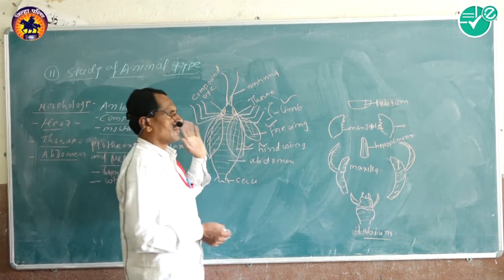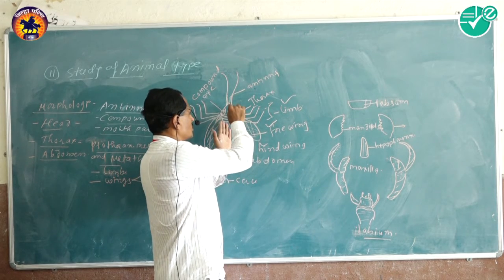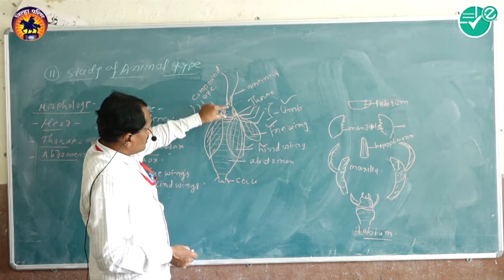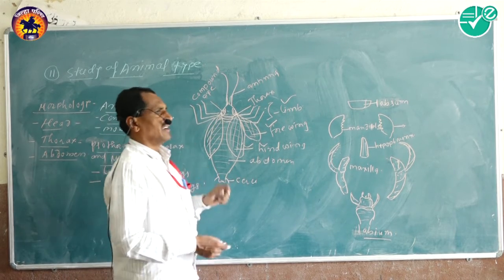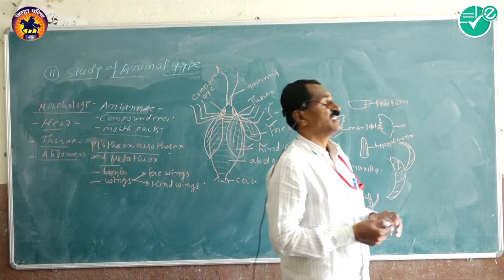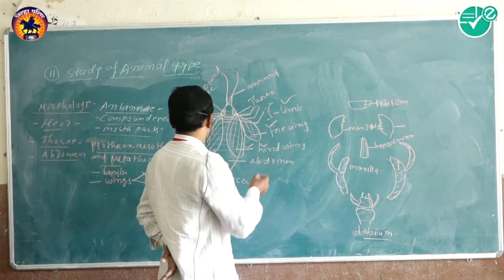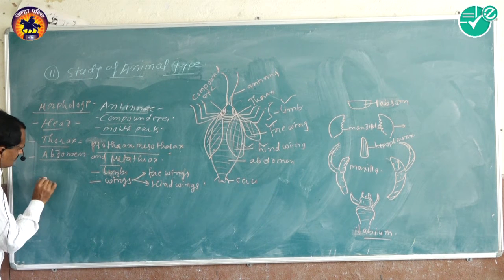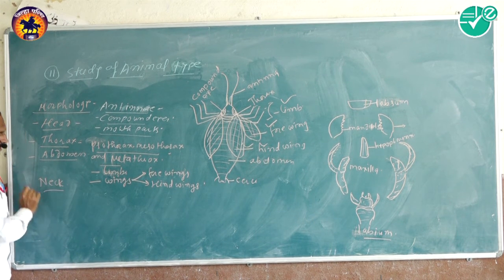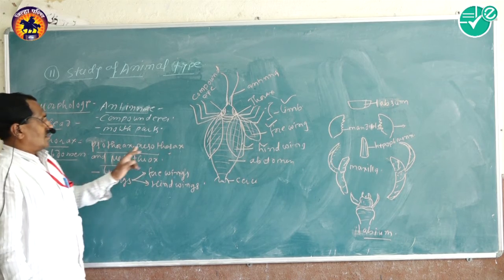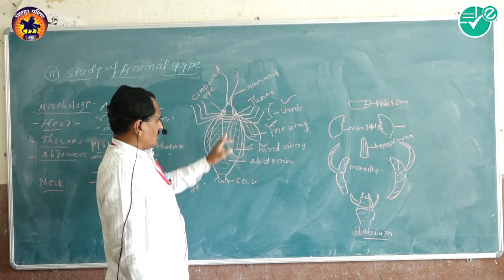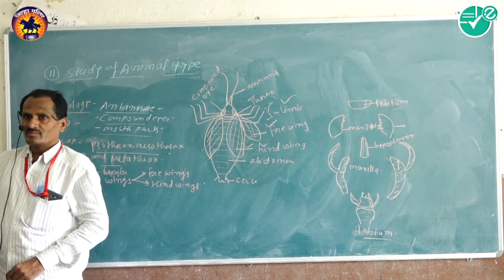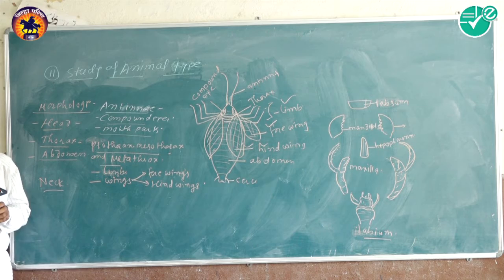Then the abdomen. The thorax and head are connected with a narrow connection, that is the neck. Abdomen is the elongated portion, which is made up of mainly 11 segments.